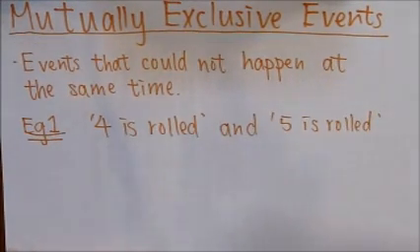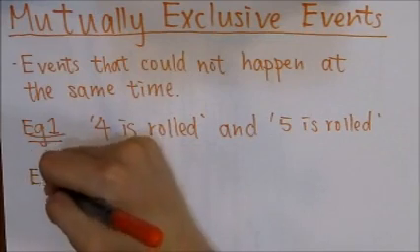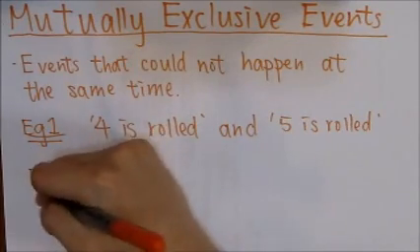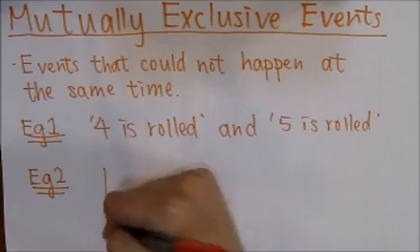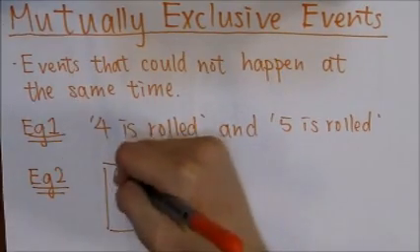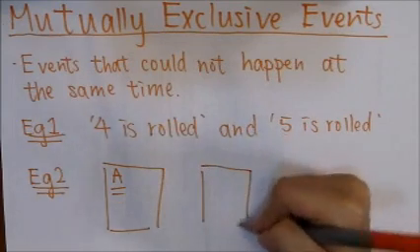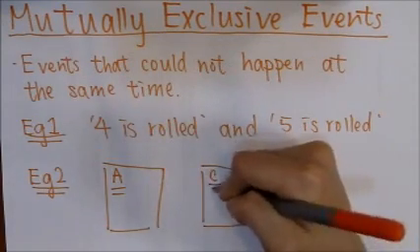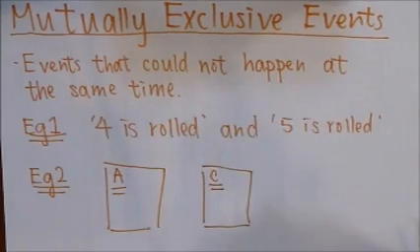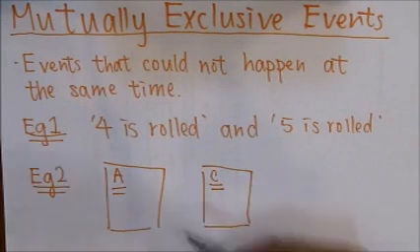Another example is that the event that I got an A in a maths exam and the event that I got a C in the maths exam are mutually exclusive, because I cannot get both an A and a C at the same time.